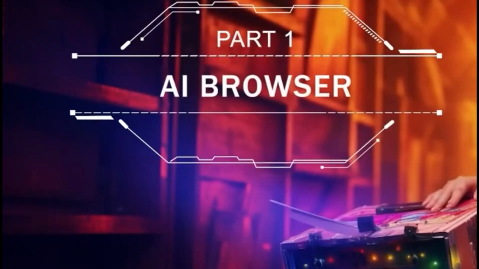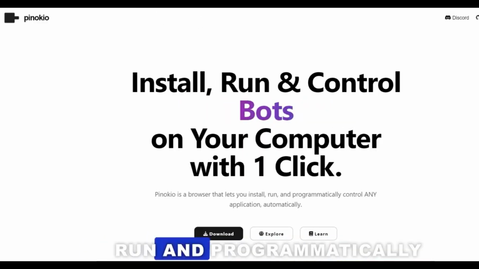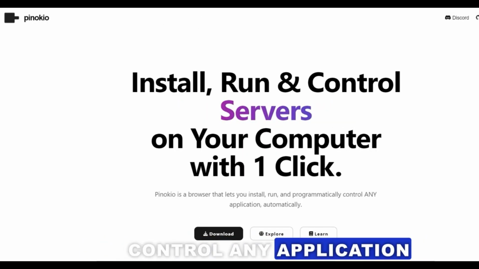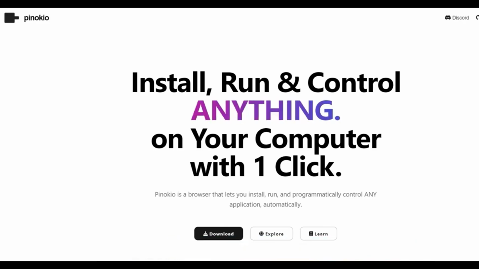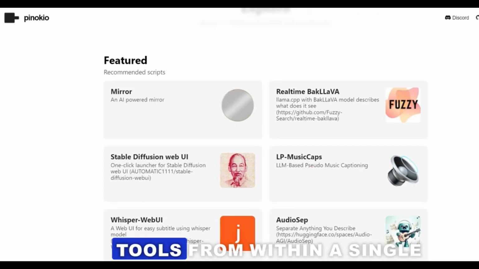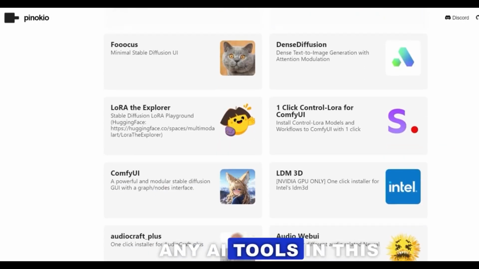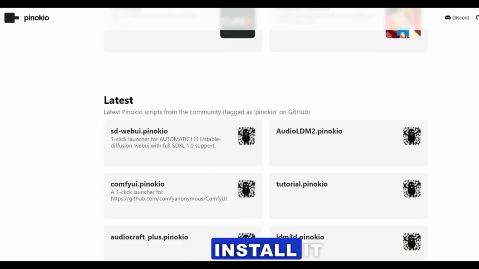Part 1. AI Browser. Pinocchio is a browser that enables you to install, run, and programmatically control any application automatically. You can access various free AI tools from within a single browser. Before using any AI tools in this browser, you'll need to install it.